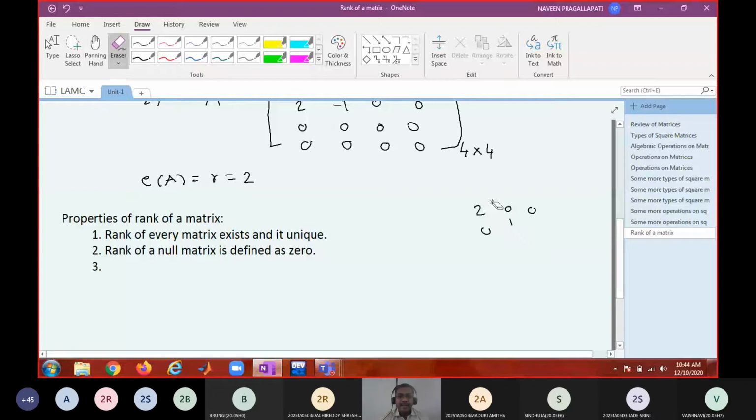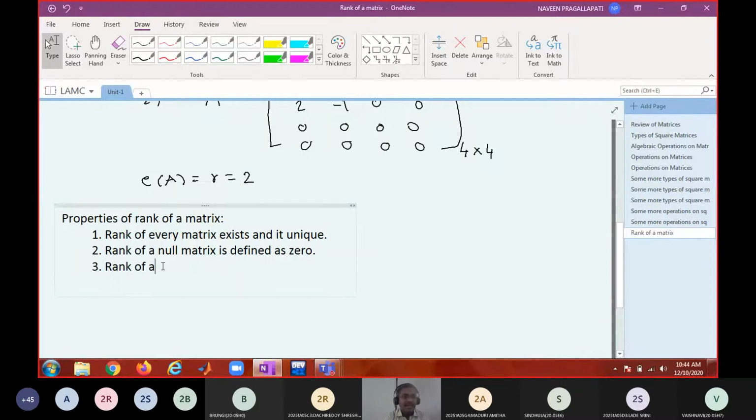Rank of a non-zero matrix is at least one.